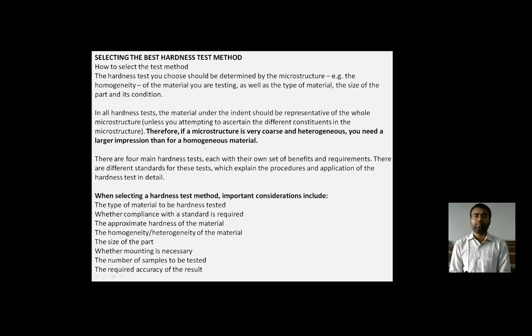So if a microstructure is very coarse and heterogeneous, you need a larger impression than for a homogeneous material, and that is how we examine and how we distinguish these particular categories.